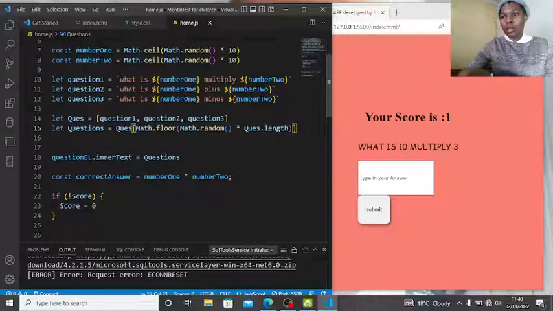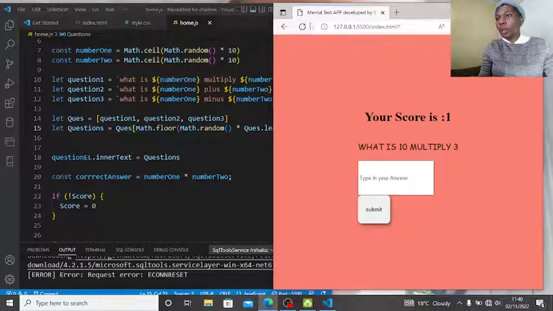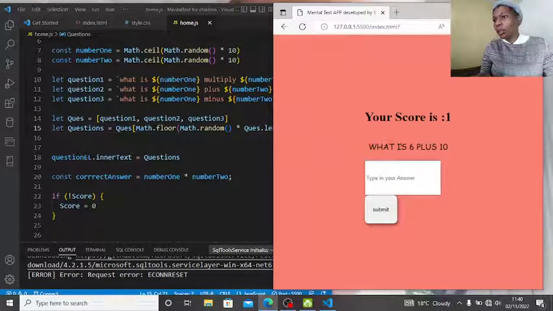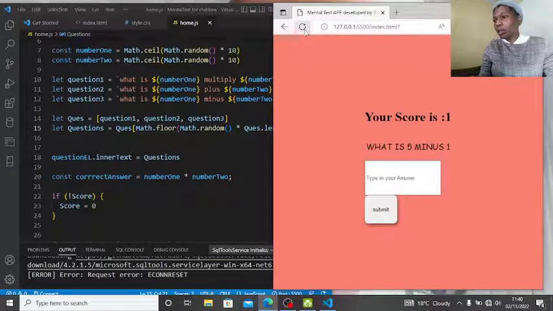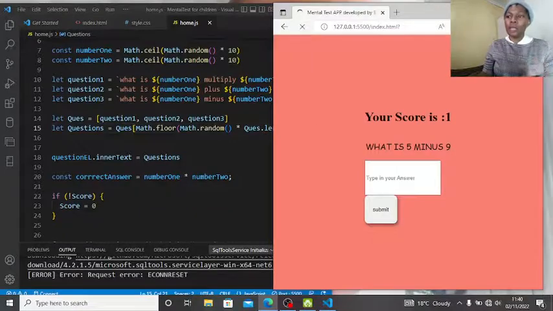Okay, let's see, there you go. I should have written queues here because we're talking about these queues in an array, so this should work. Yes, I'm now getting a plus, minus, multiply, plus, minus. Okay, it is working properly.